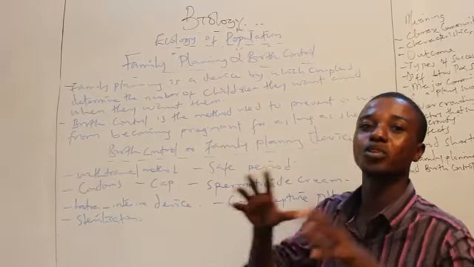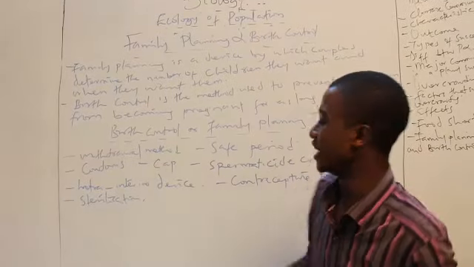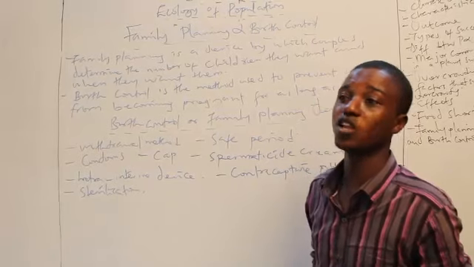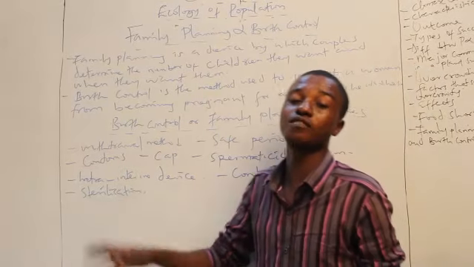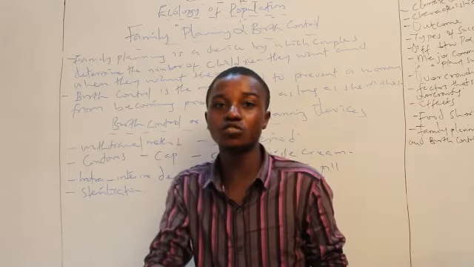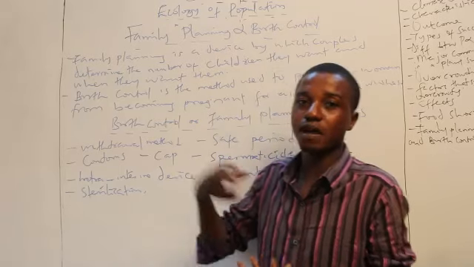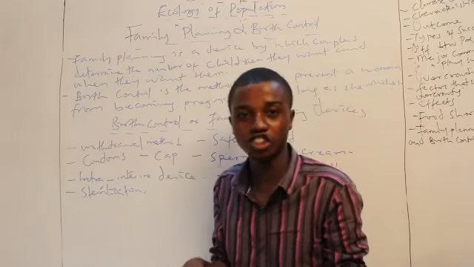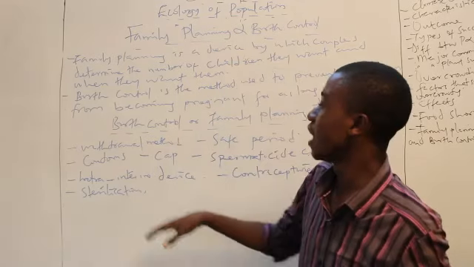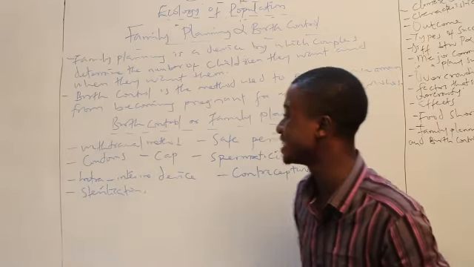Now a condom is a protective sheet. It is usually worn by men. Now, what is the essence of this condom? The essence of the condom is to protect the sperm from getting into the vagina. They get the condom, they wear it on the penis. When the sperm is coming, it stays in the condom sheet. It stays in the protective sheet. It does not pass through. Are you with me? Now, basically, condom helps to prevent venereal diseases and sexually transmitted diseases.